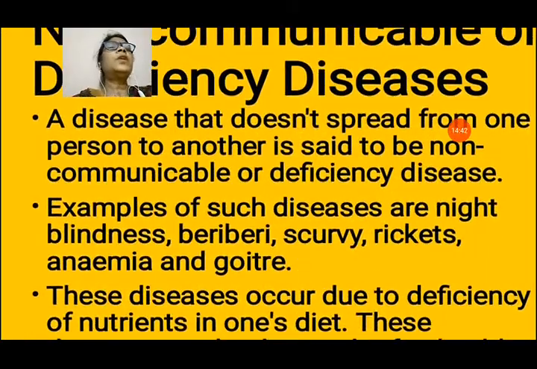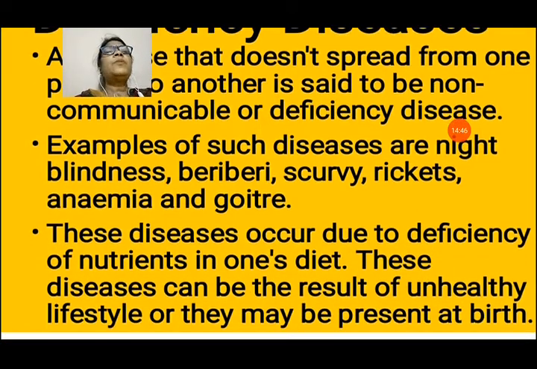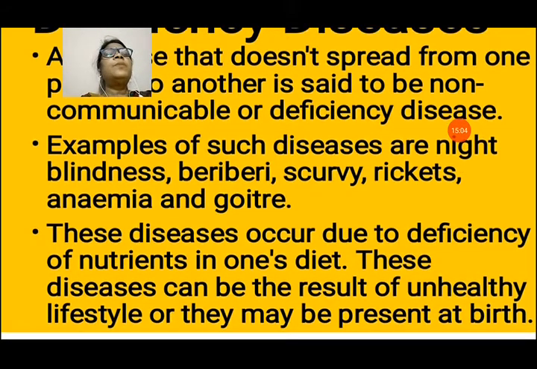Now, non-communicable or deficiency diseases. This is the second type of disease, which does not spread from one person to another. It is non-infectious and non-communicable, also known as deficiency disease because it is caused by the deficiency of nutrients in our body. Examples are night blindness, beriberi, scurvy, rickets, anemia and goiter. These diseases occur due to the deficiency of nutrients in one's diet.